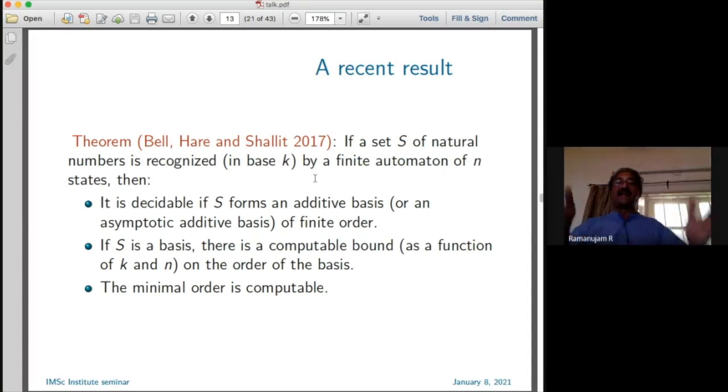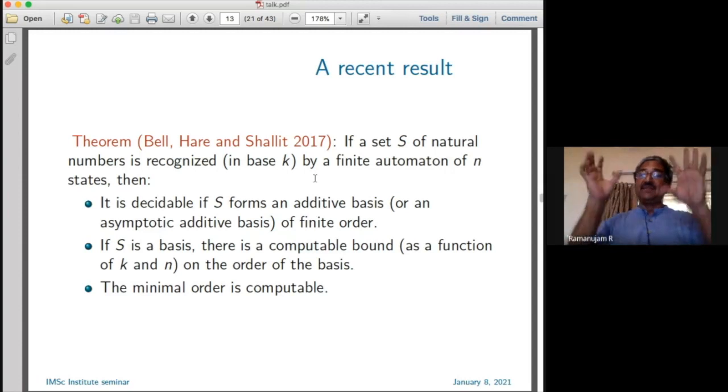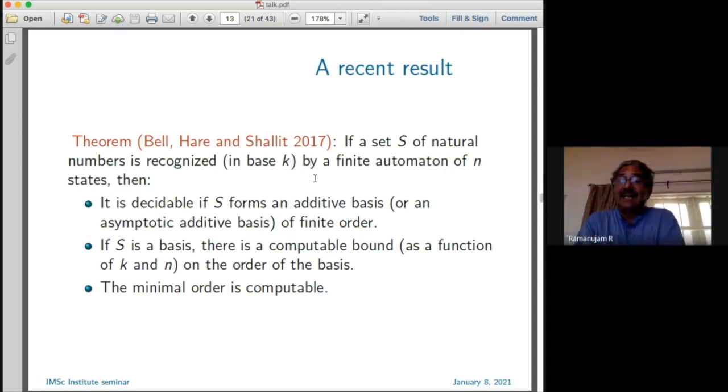So if it's recognized by a finite state automaton at all, then it is decidable whether that particular set forms an additive basis or an asymptotic additive basis of finite order. So for instance, the moment you know that OEIS numbers can be recognized by a finite state automaton, you know that checking whether those numbers form an additive basis or not is decidable. There is an algorithm which will check. Second thing is, if you do have a basis, there is a computable bound on the order of the basis. And then the minimal order itself is computable.